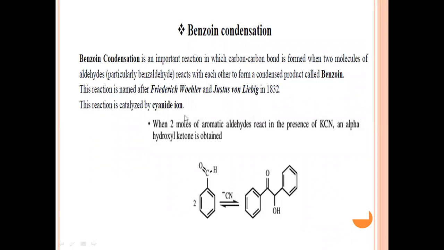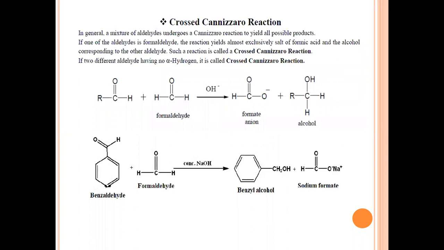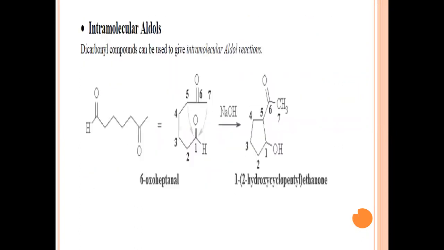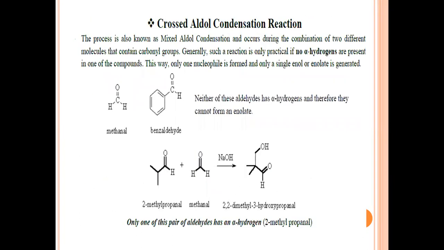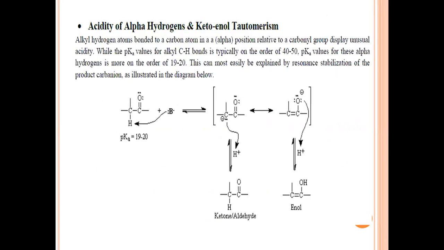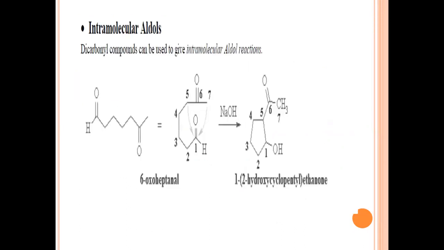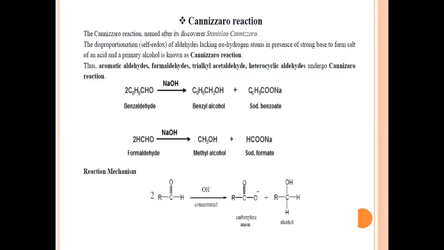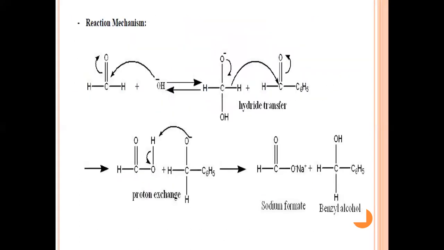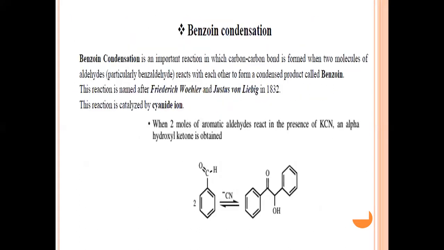Dear students, up till now we have seen some of the carbonyl compounds and their name reactions. In that we have discussed aldol condensation followed by crossed aldol condensation. Then we have discussed the mechanism of reaction involved in the Claisen-Schmidt condensation reactions, their applications, then Cannizzaro reaction and cross Cannizzaro reaction.